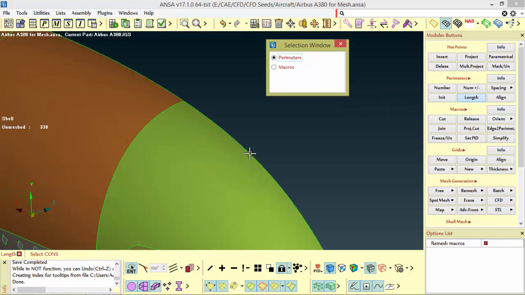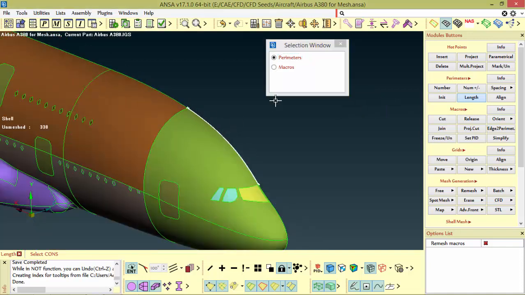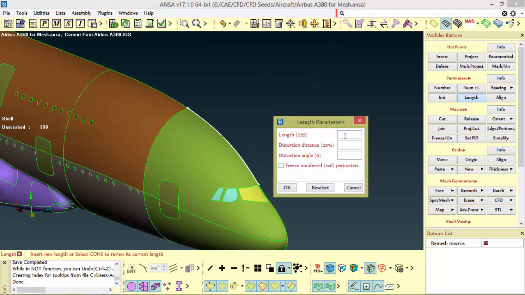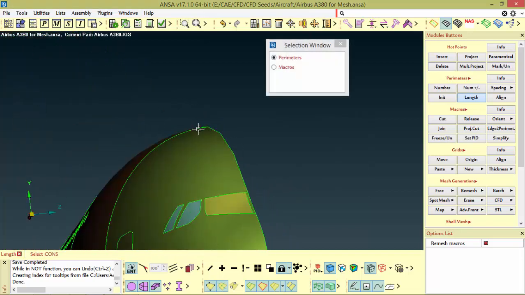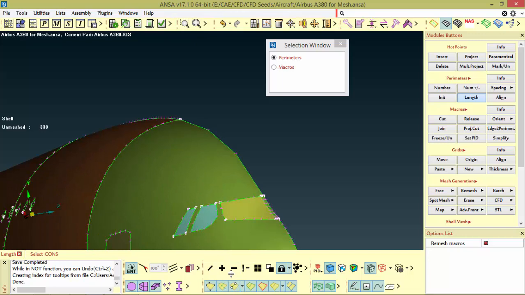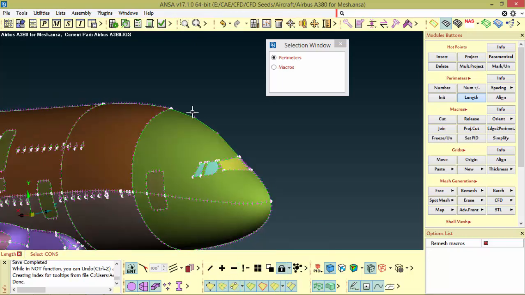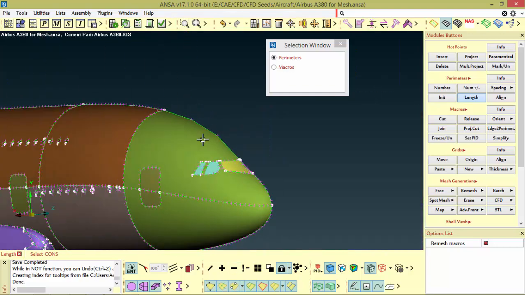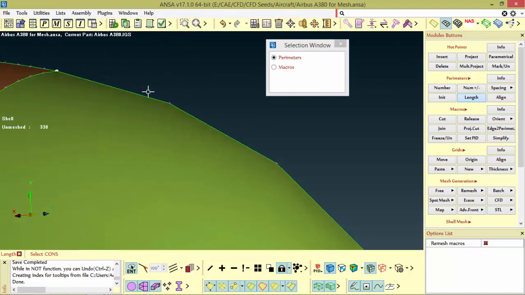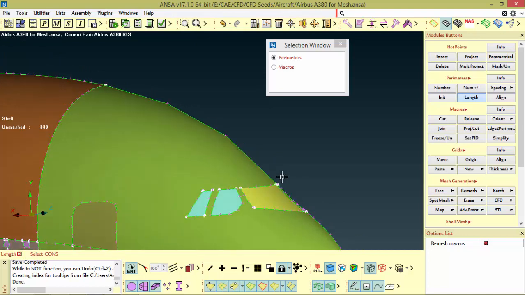So I want to select perimeters, this one perimeter, and I am setting a length of 2000. If you see, after I put that 2000, you can switch on this perimeter points to make them better visible. So when I increase the length, the number of points in between on the perimeter is reduced.